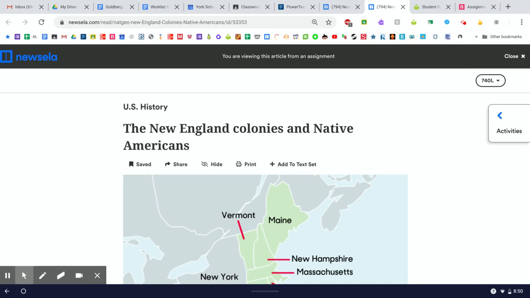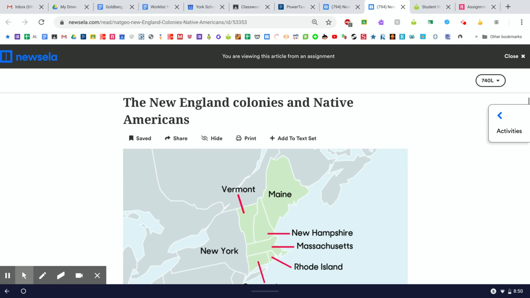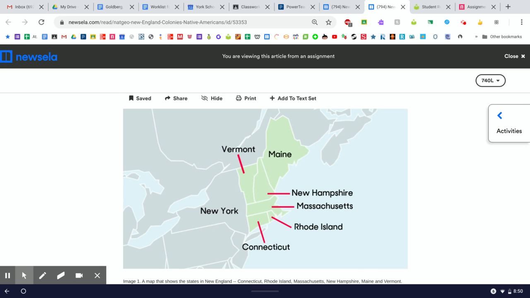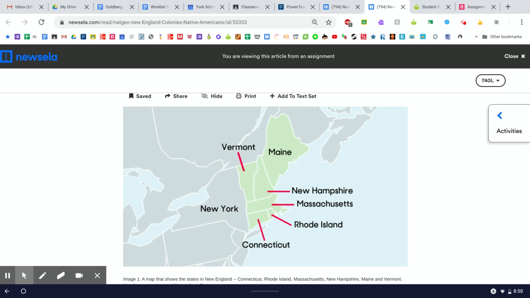Okay, today's article is called The New England Colonies and Native Americans. And it is a history article, text from National Geographic. And this follows up on all of chapter 1 from our textbook. We were learning earlier this year about Native Americans, and we played a Cheyenne Odyssey and learned about Native Americans. So this is following up on that. We're going to go back to Native Americans for a little while.